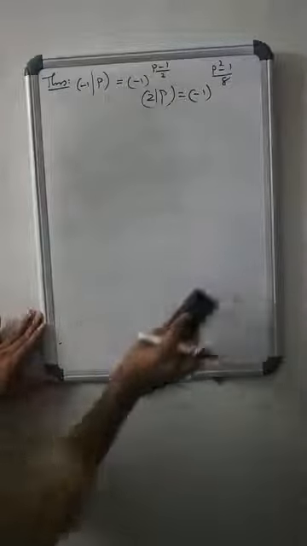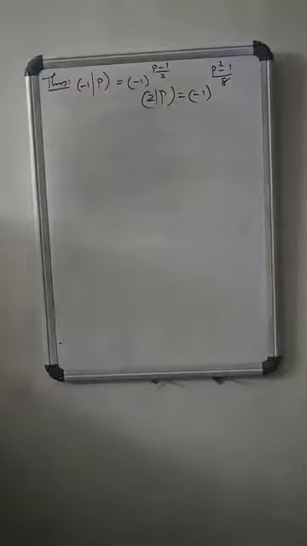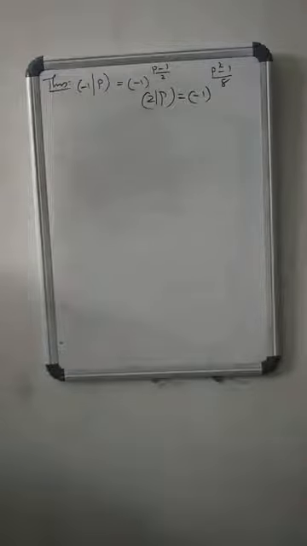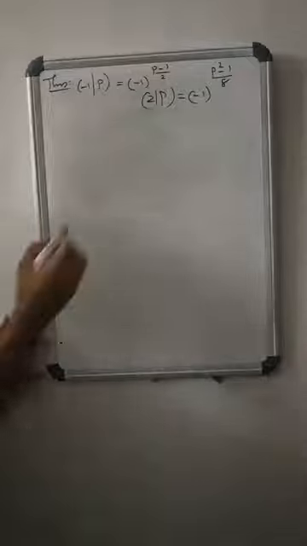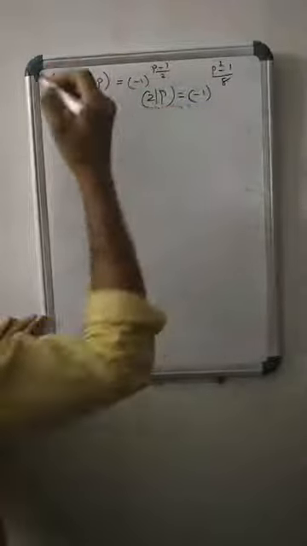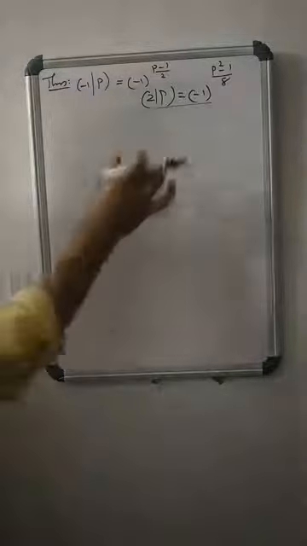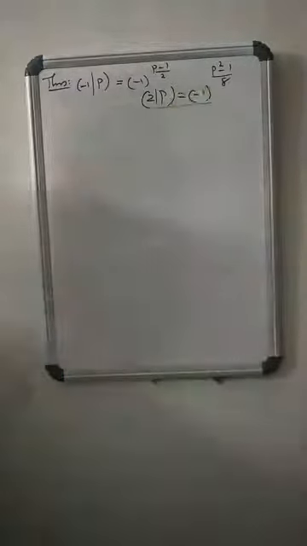So again you consider what p actually is. p is an odd positive integer. So here again p equals p1, p2, etc., pm. Now the evaluation of 2 by p is here. In the Legendre symbol, when p is an odd prime, it is minus 1 power (p square minus 1) by 8. Here we want to prove 2 by p is minus 1 power (p square minus 1) by 8.